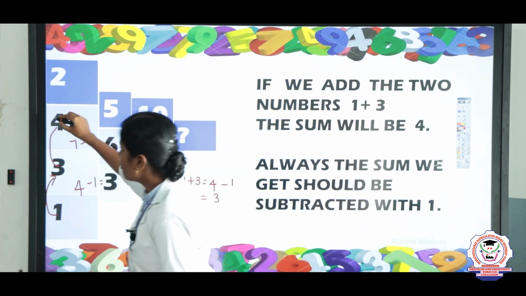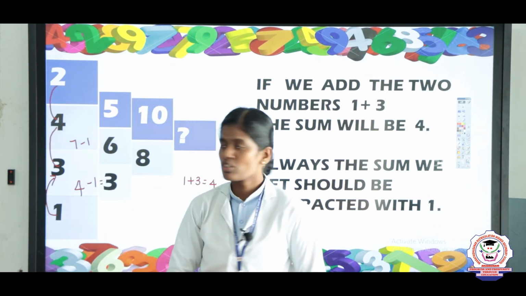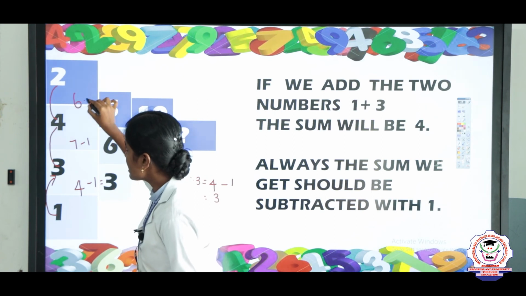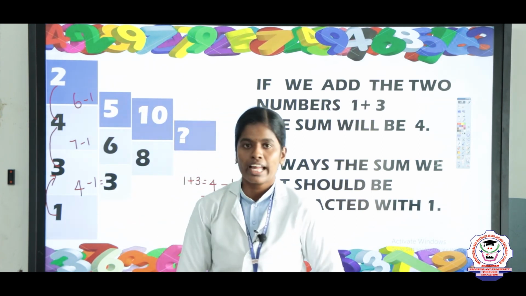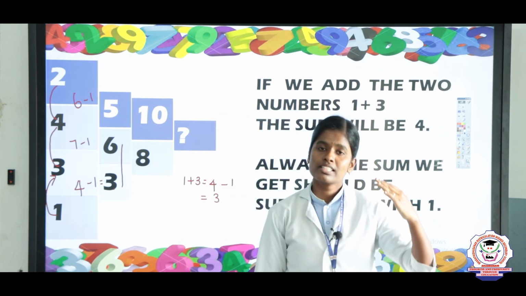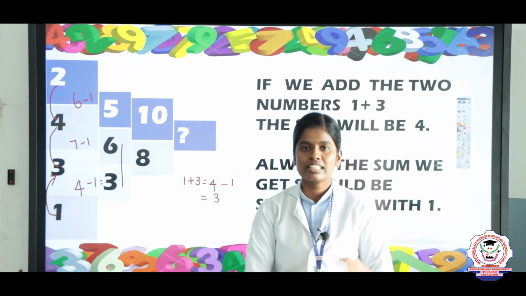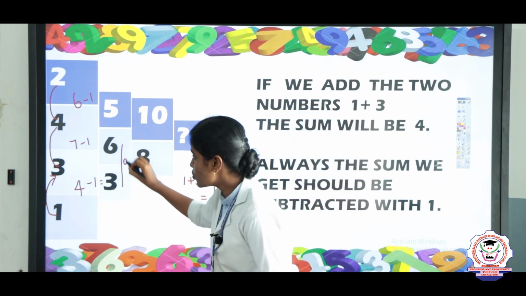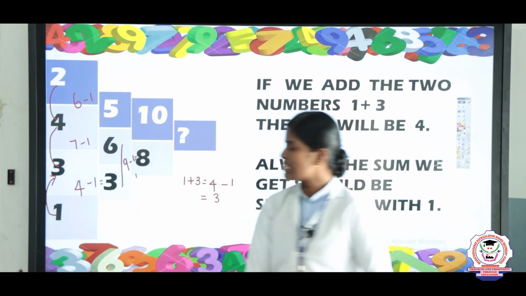Next we will take 4 plus 2. The answer is 6. 6 minus 1, the answer is 5. Next we will take these two numbers, 6 and 3. Keep 6 in the mind, 3 in the finger. The answer is 9. 9 minus 1, so the final answer is 8.